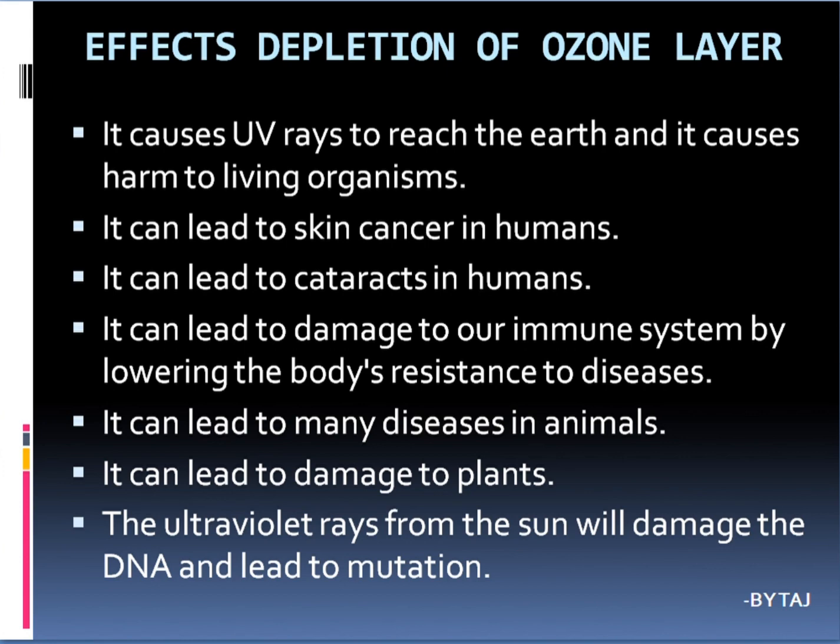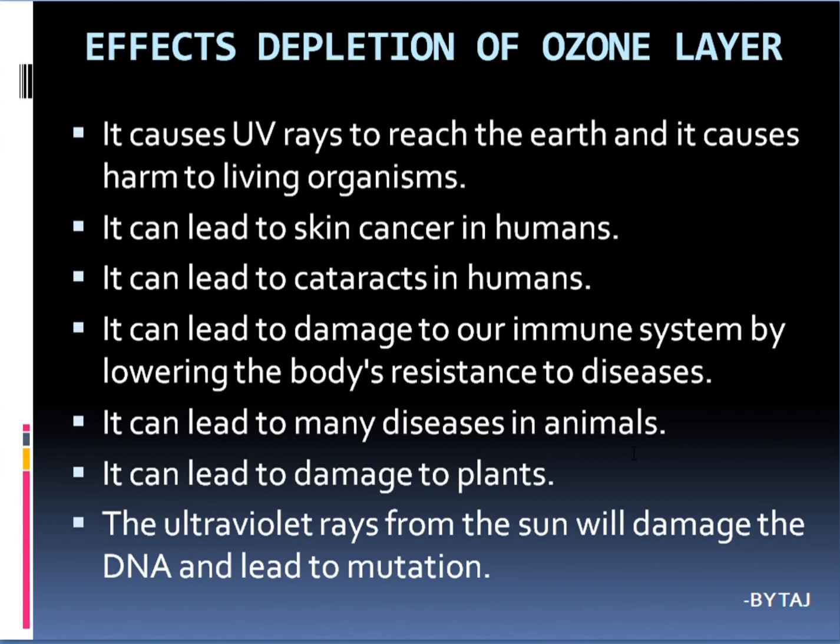It causes UV rays to reach the earth and it causes harm to living organisms. It can lead to skin cancer in humans. It can lead to cataracts in humans, and it can lead to damage to our immune system by lowering the body's resistance to diseases. It leads to many diseases in animals.